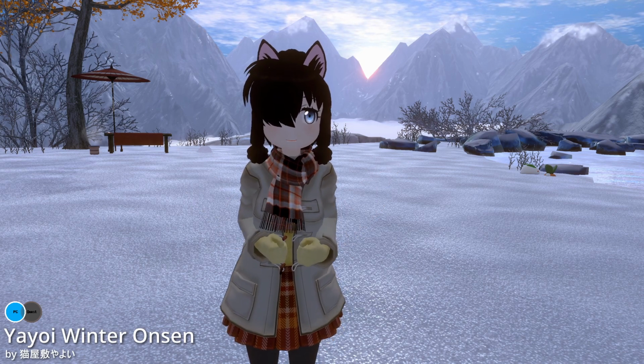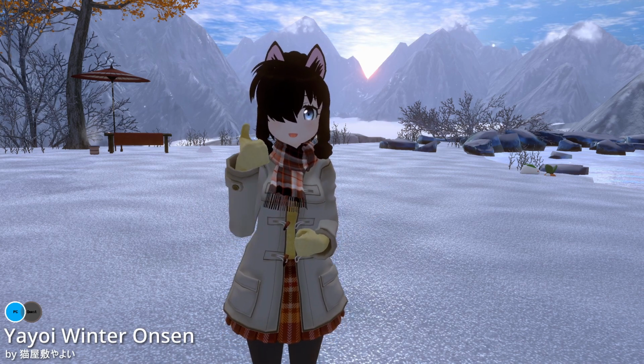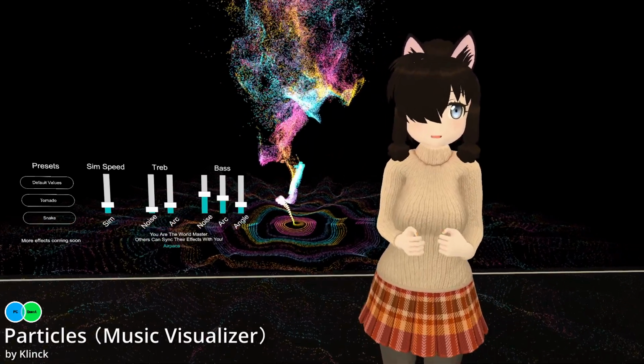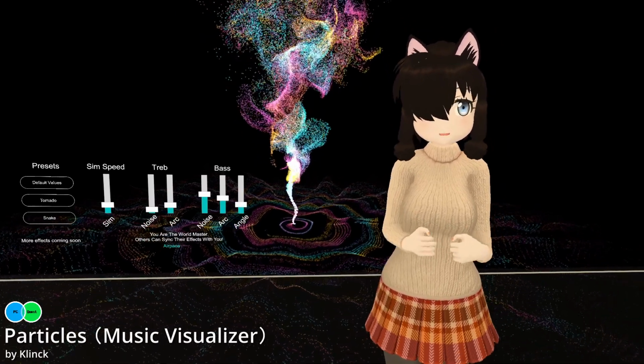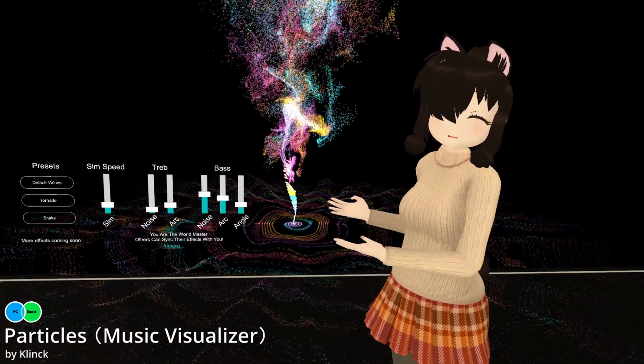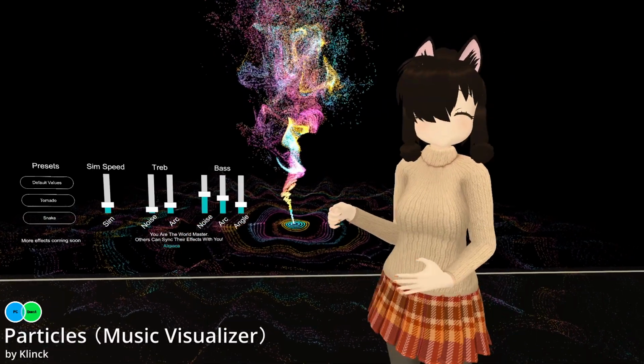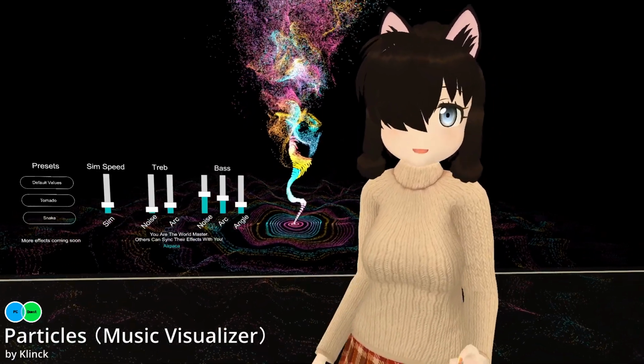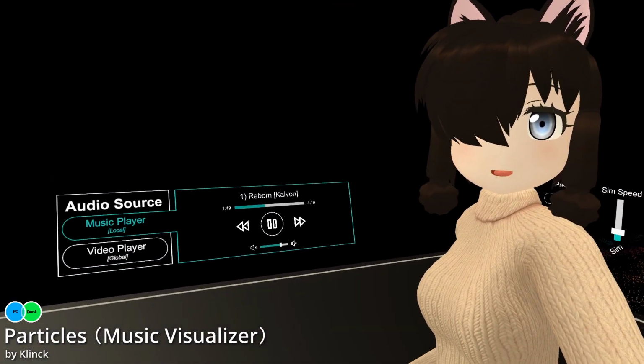Overall, I think it's a pretty neat world with nice visuals. I like it. The next world is called Particles Music Visualizer by Klinck. And it is, as the name already suggests, a music visualizer with nice particle effects. You can change a lot of values here to adjust it to what you want. And the cool thing about this one is that you can put in any video that you want.